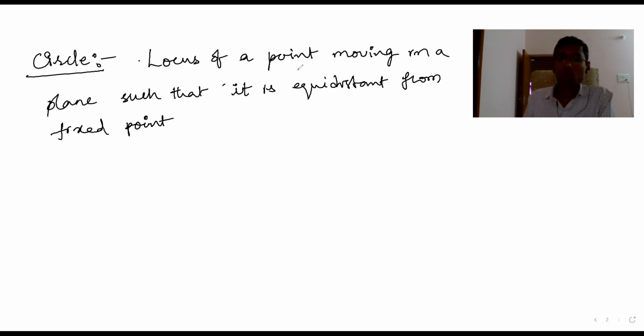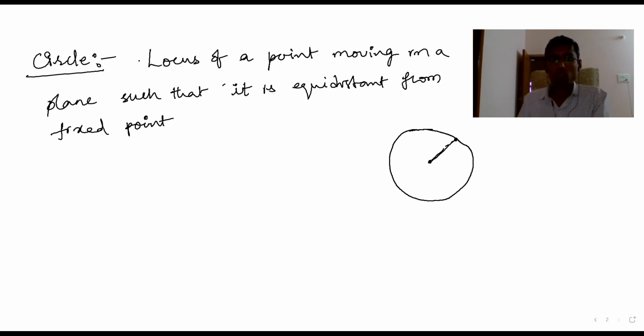This is a fixed point. This is, let's say, equidistant. So this point is moving like this in a plane. How? With a fixed distance, it is moving like this. What do you get? You get a circle. Yes or no? Yes, sir. That's what a circle is.